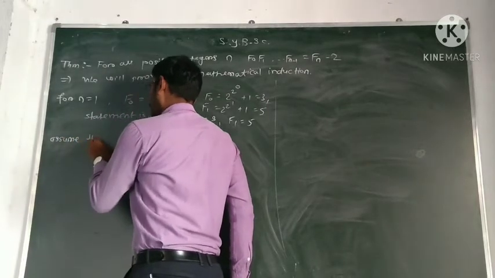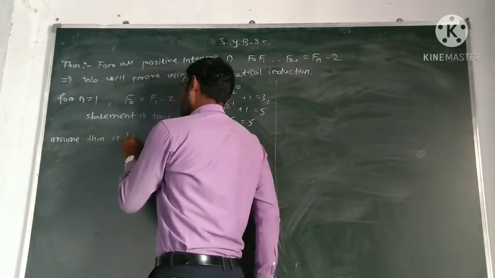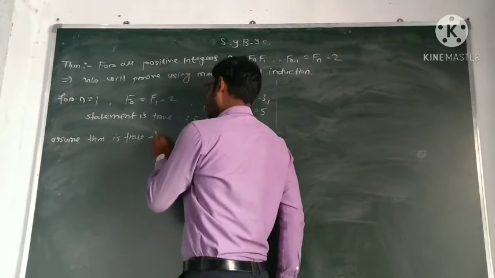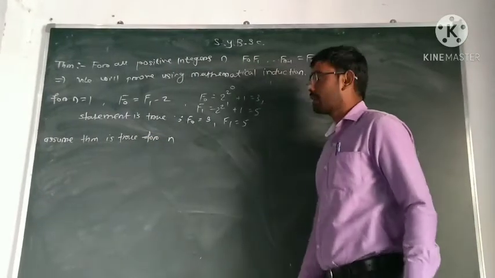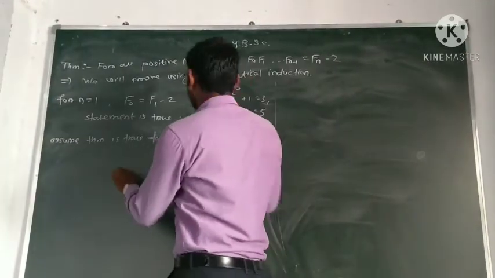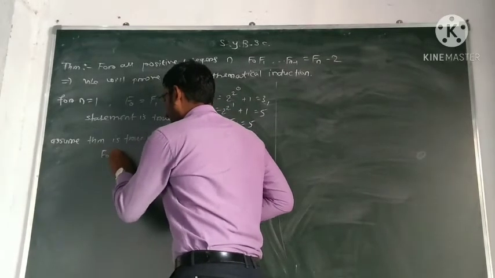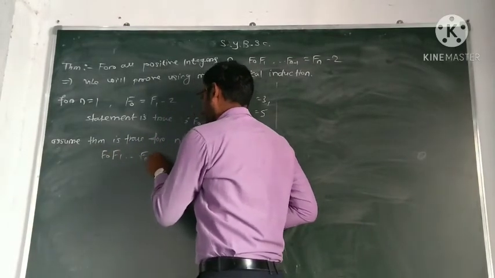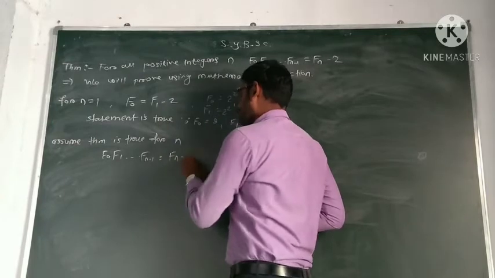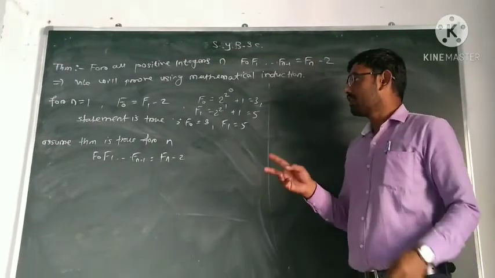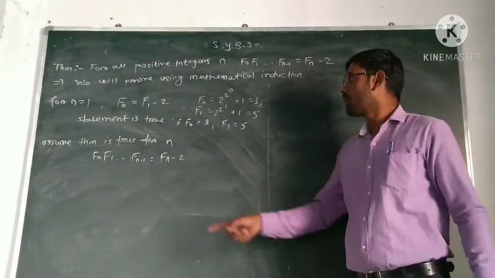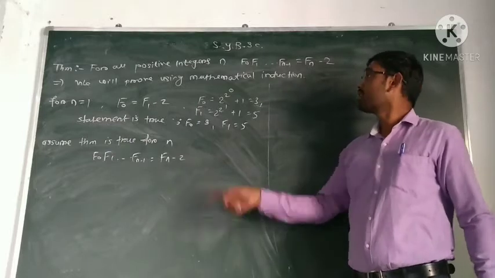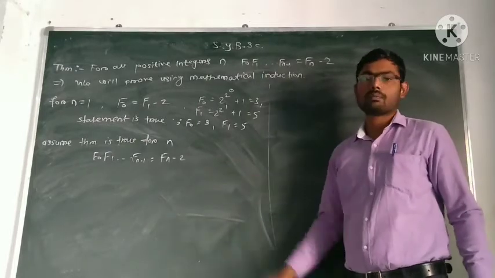This implies the statement is true for n, that is F0, F1 up to Fn minus 1 is equal to Fn minus 2. Now, the last step of induction is to prove it for n plus 1.